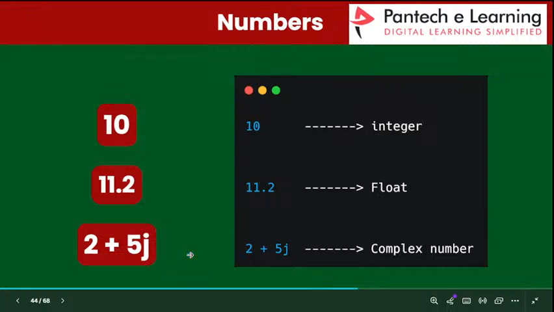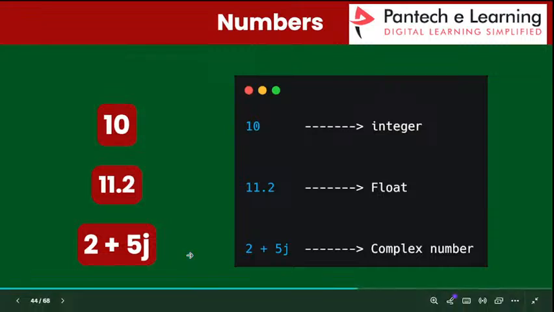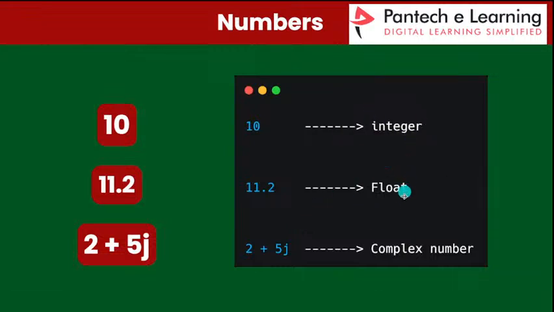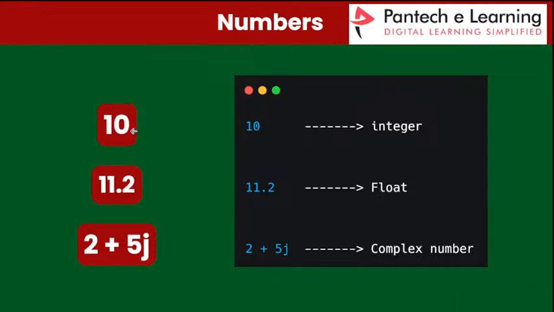The complex number is mostly used in mathematical projects, like in deep learning, where we repeatedly use this kind of complex number. So in general concepts we cannot use the complex number. Okay. So mostly we will be using the integer and also float. So we just need to know what is a complex number, what is a float and what are integers. So this is the numbers type. Same like that, if I give 20, then 20 is called an integer, because a whole value is called an integer value in Python.